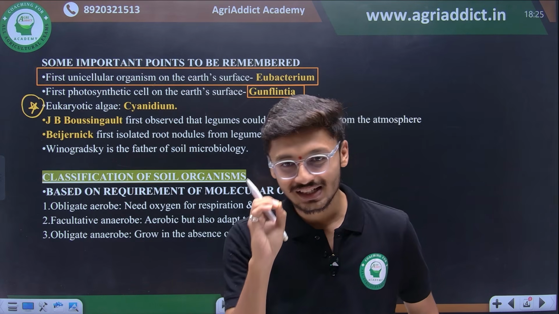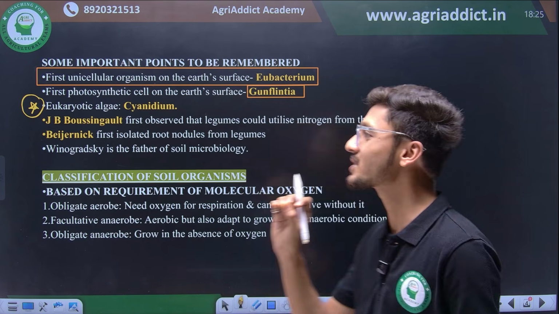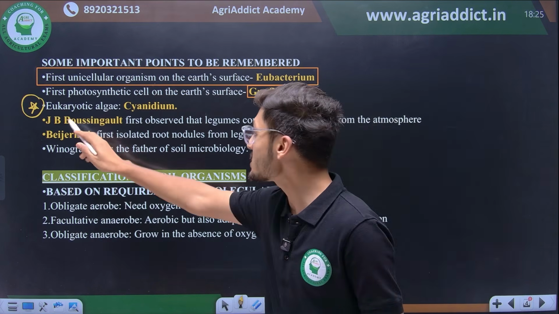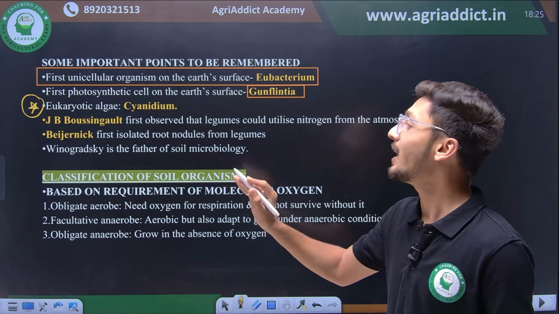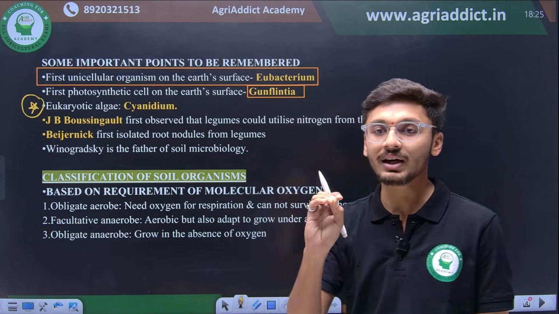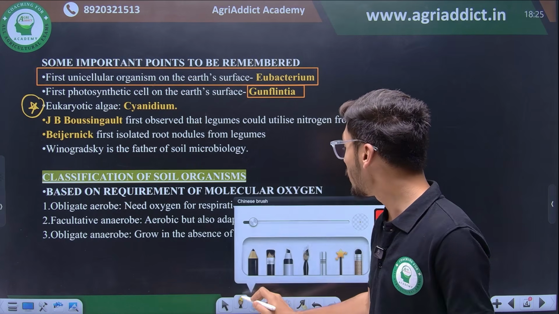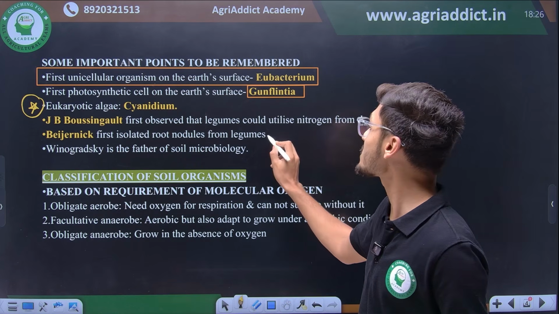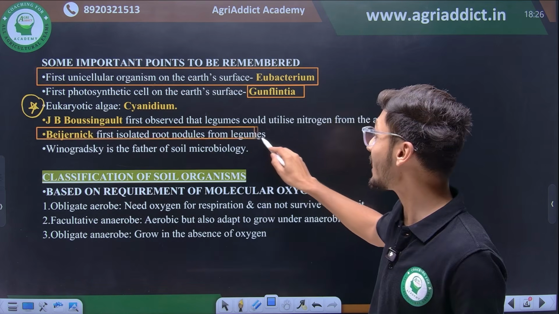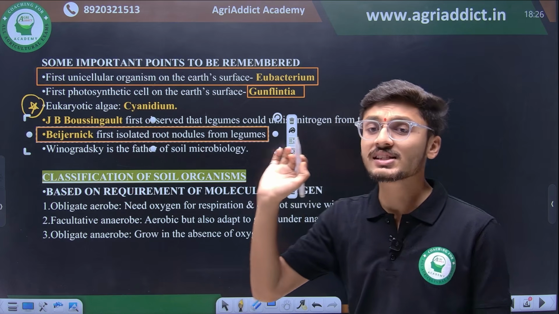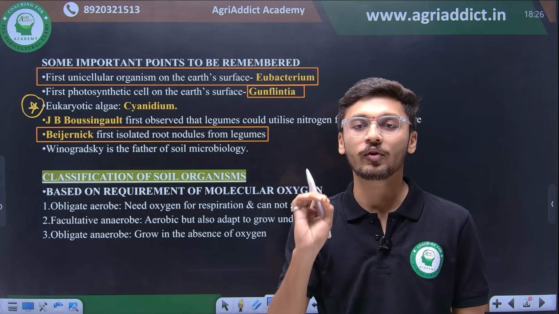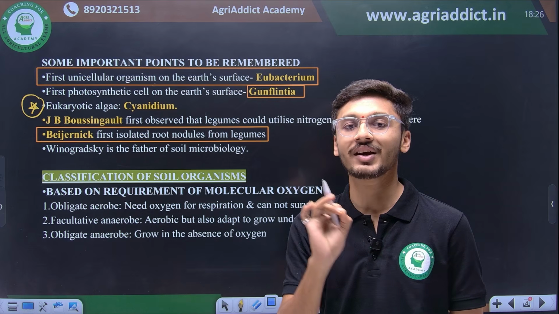पहली बार किसी इंसान ने अगर ये ढूंढा होगा कि legumes can significantly utilize nitrogen from atmosphere, is J.B. Boussingault. Okay, and then Beijerinck was the first one to isolate root nodules from the legumes. Like root nodules from the legumes for nitrogen fixation were first isolated by Beijerinck. इसको भी भूलना नहीं है. These are key discoveries in soil biology, और ये points are very important point for forming questions in any significant exam.